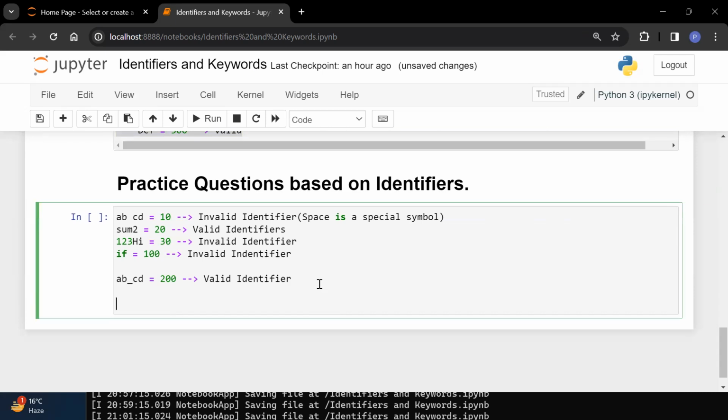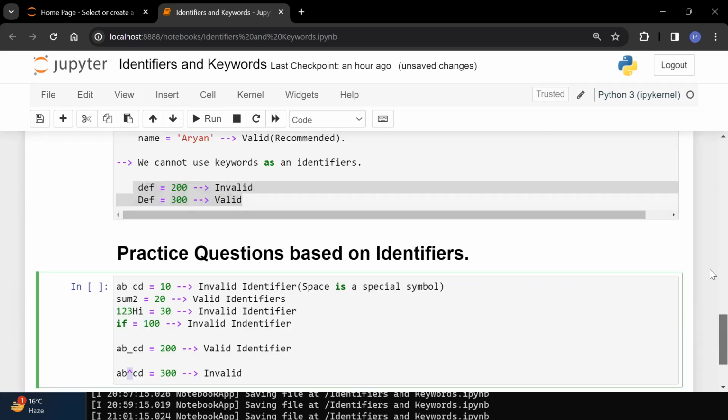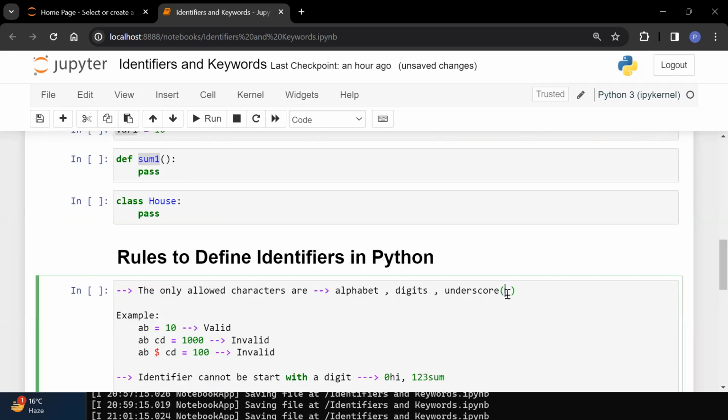Let me take AB, cap symbol, CD is equal to 300. Valid or invalid? It is also invalid. Why is it invalid? Because you have used the cap symbol. Cap symbol is not allowed.